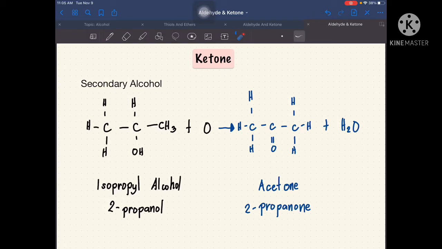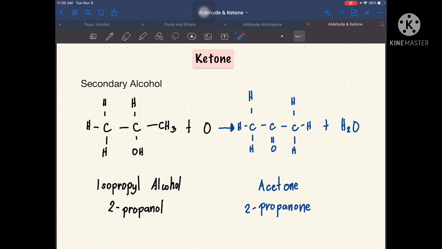So, let's go back with our ketone. So, I have here an example. I have here isopropyl alcohol, commonly known as rubbing alcohol. Tapos yung kanyang IUPAC name is 2-propanol. So, through oxidation, it will create a ketone. So, through reduction naman, babalik siya sa pagiging alcohol niya. So, yung ating isopropyl alcohol, kapag na-oxidize siya, magiging acetone na siya.